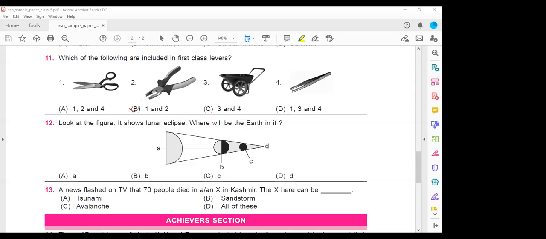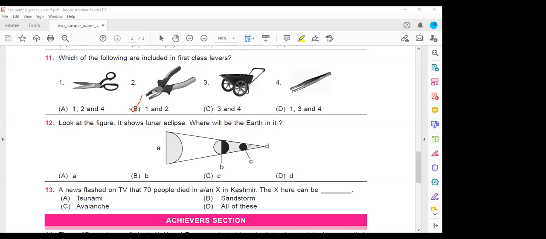Yes, the answer will be B, because in the first class levers, the fulcrum will be in the middle, and the effort and the load will be on either side. Here you are pressing the scissor, so this is the effort you are using. The middle portion is called the fulcrum, whereas this portion is called the load. So the answer will be 1 and 2. In the first class levers, the fulcrum will be in the middle, load in the front, and effort will be backside. Okay.